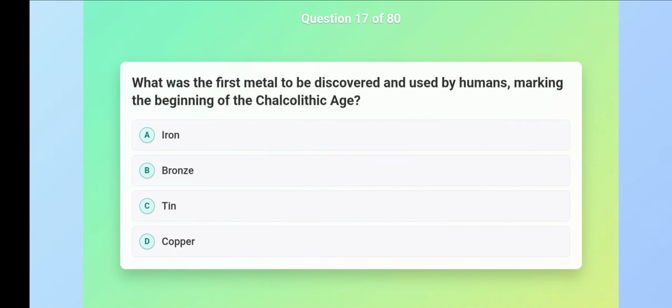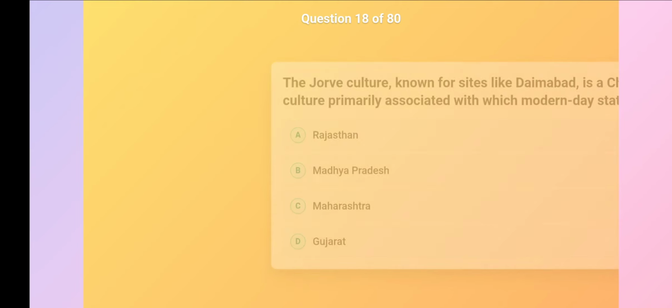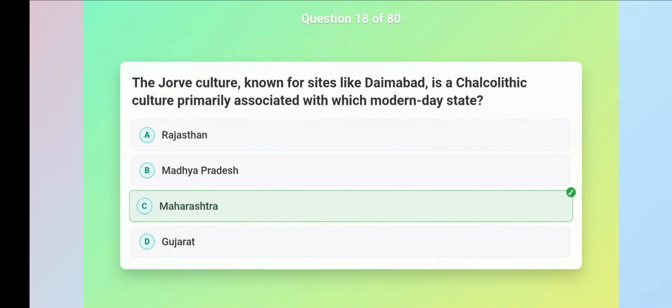What was the first metal to be discovered and used by humans, marking the beginning of the Chalcolithic age? Copper. The Jorwe culture, known for sites like Daimabad, is a Chalcolithic culture primarily associated with which modern-day state? Maharashtra.